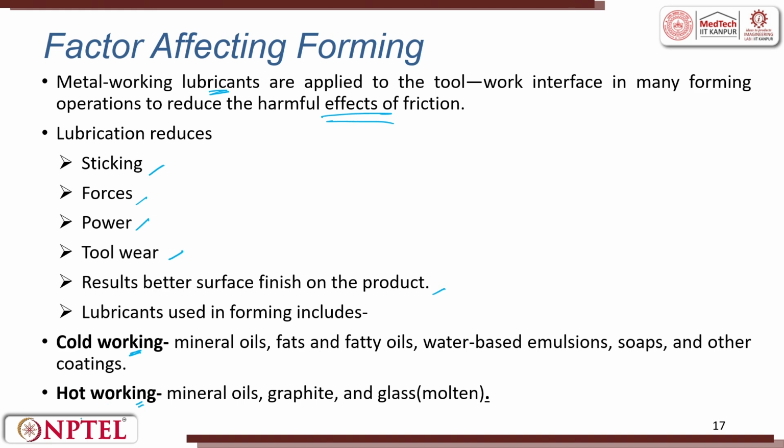In hot working, we use mineral oil with a higher boiling point, and graphite, which is a form of charcoal, and we also use molten glass as a hot lubricant while deforming. So, friction is one of the major factors which affects the metal forming process.